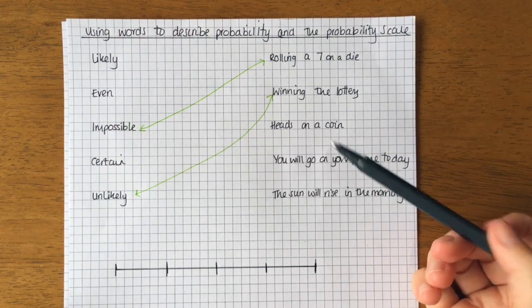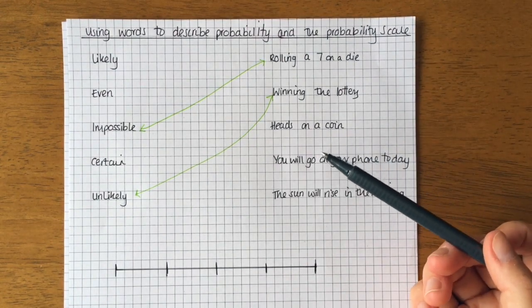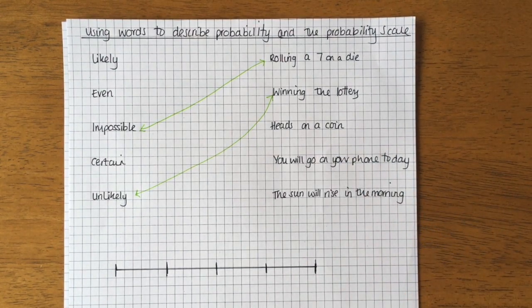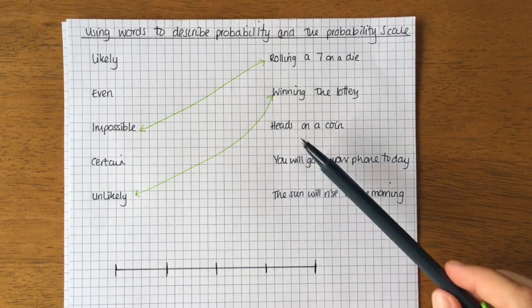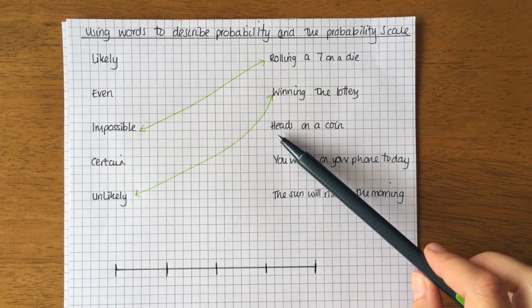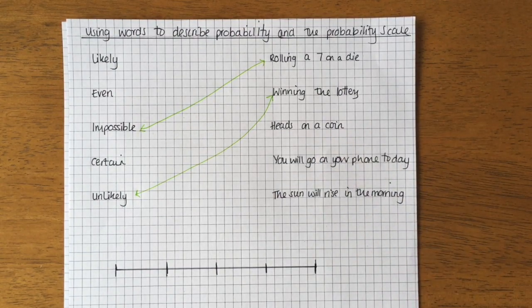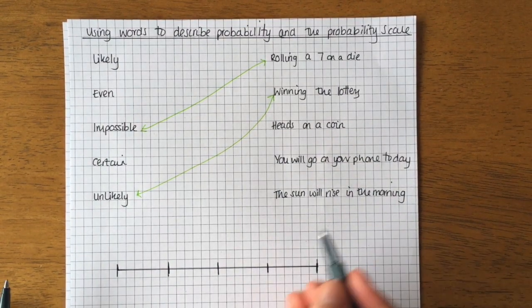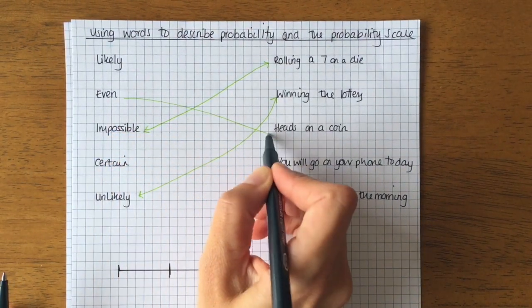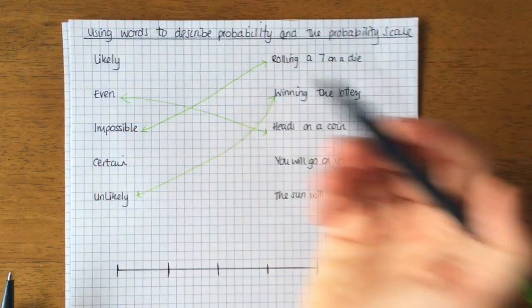Okay, heads on a coin. Now let's think about it. A coin has 2 sides, heads and tails. So it's the same probability of getting a head as it is to not get a head. Okay, so that's something that's an even chance.